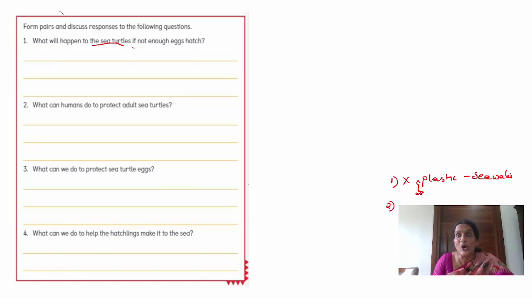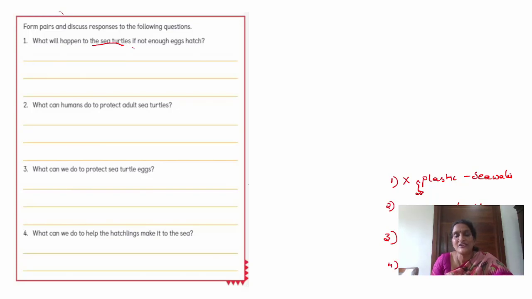Yes. Don't catch turtles as food. Don't catch, because the number is declining. Our next generations, if you can see a turtle, your children cannot see a turtle because the number is decreasing. So don't catch turtles. And don't use eggs of turtles for cooking.